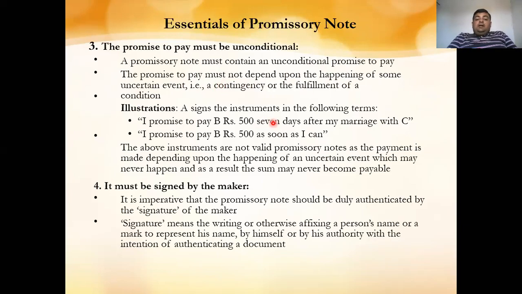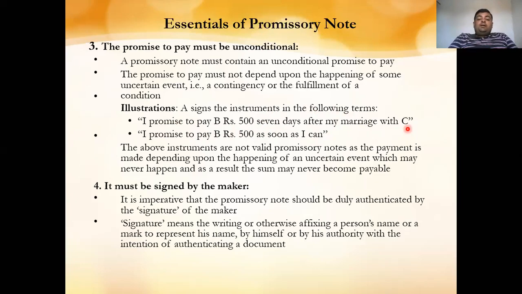For example, A signs the instrument in the following terms: I promise to pay B rupees 500 7 days after the marriage of C. Now, here the person has put in a condition. When the marriage of Mr. C will happen is indefinite. Either it will happen or not happen. So A promised that amount 7 days after the marriage of C. Again here, first it is conditional, and second a contingency is created. When Mr. C is going to marry, there is no definite period.